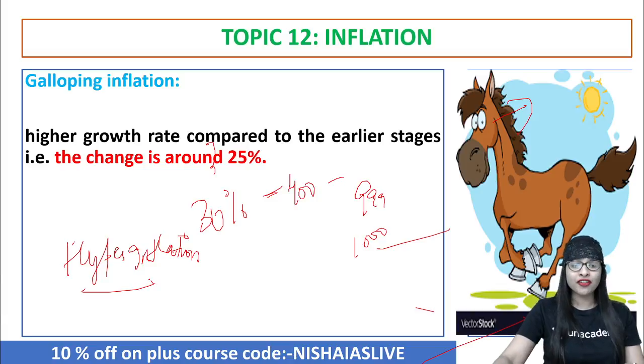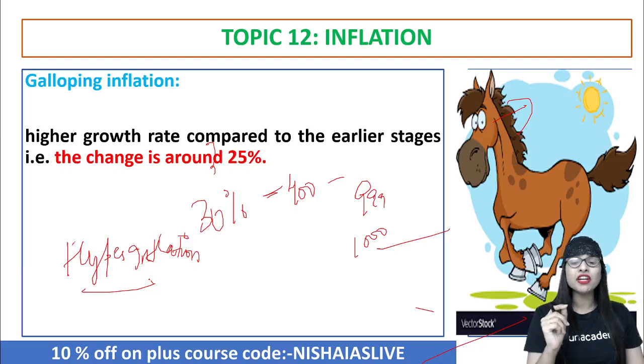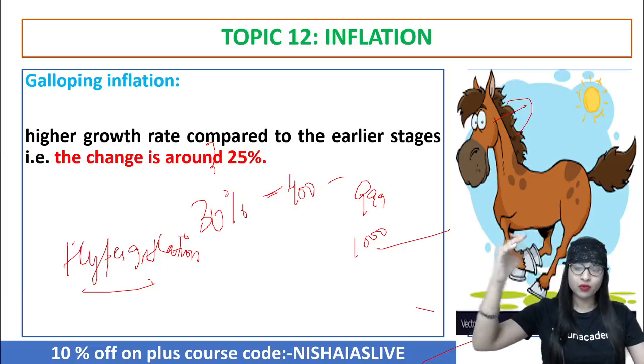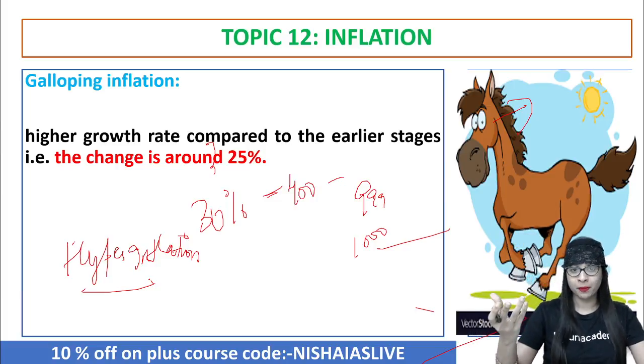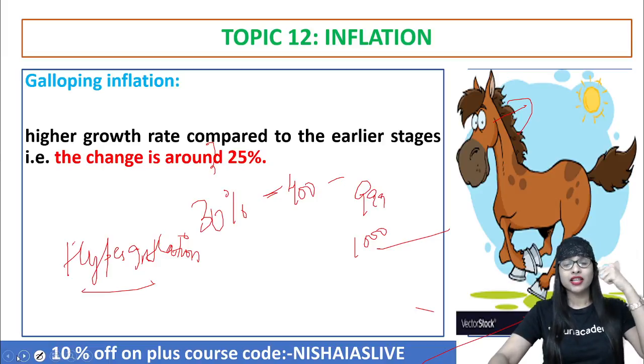That is, when the inflation situation is such that prices rise at an alarming rate, the prices are increasing so fast that it becomes very, very difficult to even measure the magnitude and direction, I can tell you. So thus in quantitative terms, when the price is increasing more than 1000%, which is 4-digit, it's called as hyperinflation. And that's very dangerous and no economy can ever have that. So these are the different types of inflation. Out of that, your creeping and walking is kind of moderate. So we have done creeping, that is mild, then walking, then running, then jumping, that is galloping, and finally hyperinflation. This is what you should know as far as the different types of inflation based on rates are concerned.